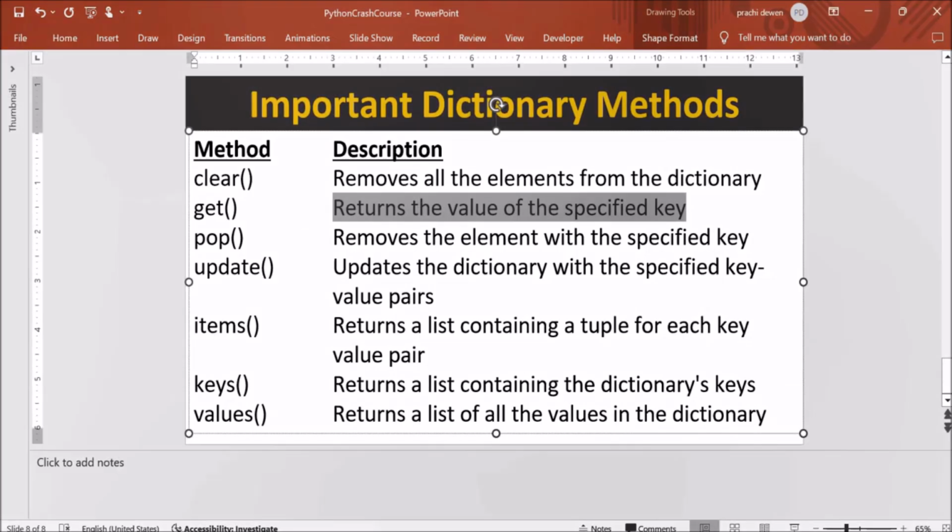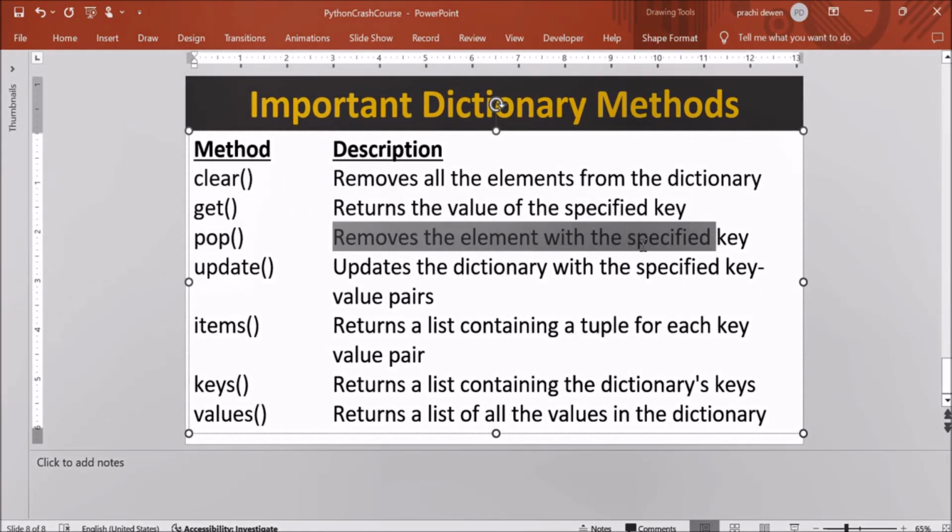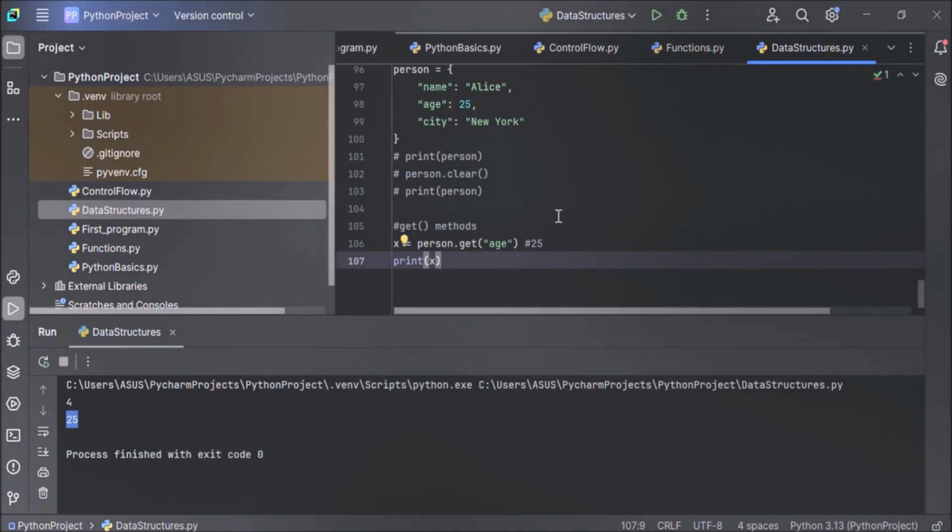Now our next method is the pop method. The pop method removes the element with the specified key. Now let's see how it works.